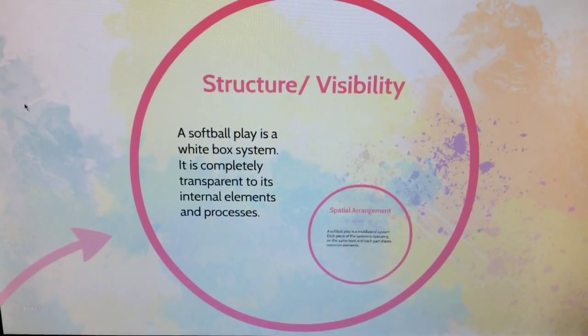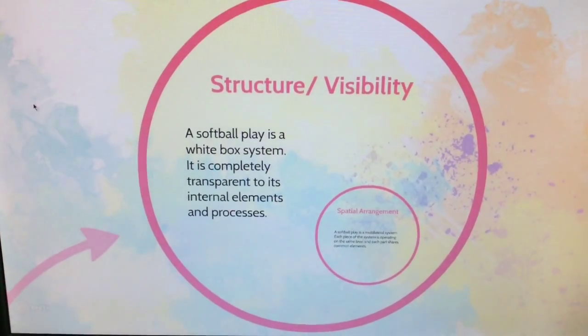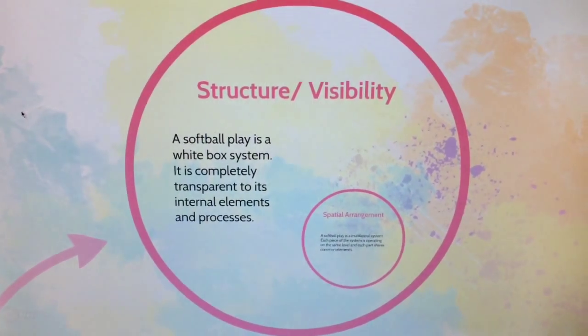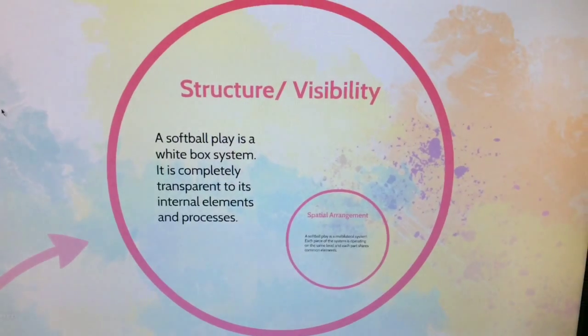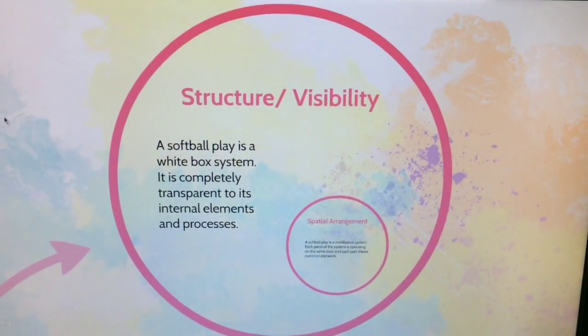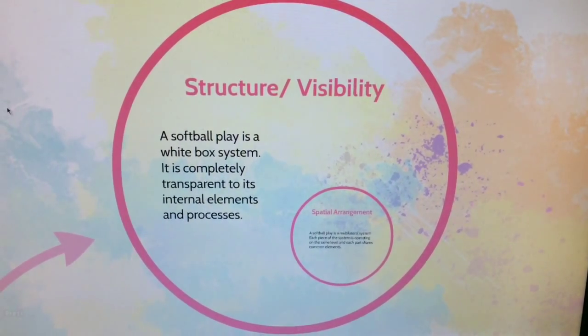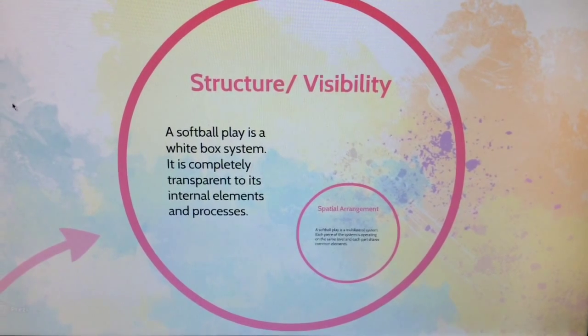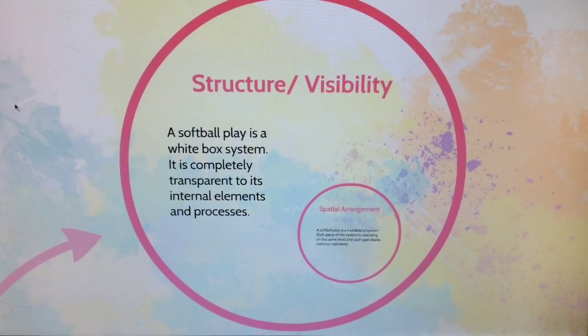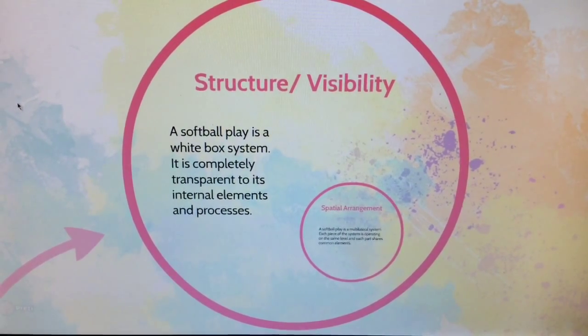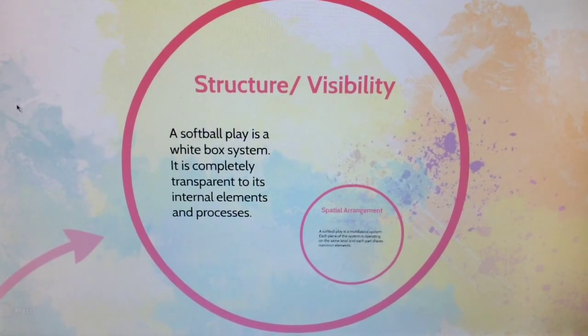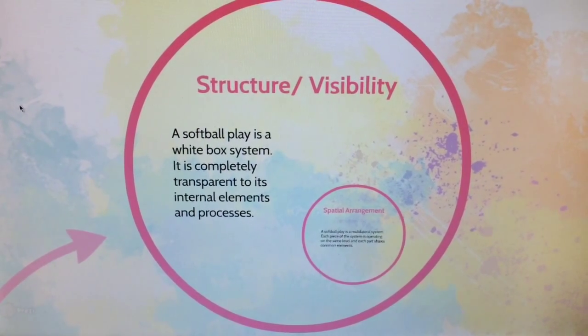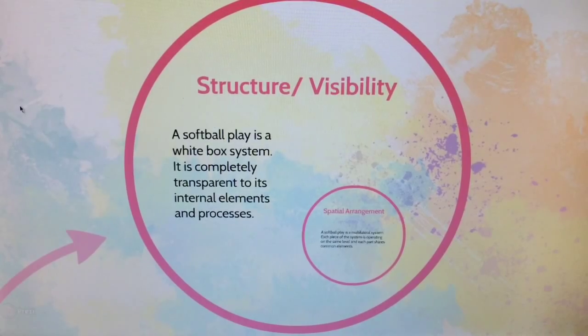There are 3 types of structure and visibility. White box recognizes complete transparency on a system's internal elements and processes. Gray box offers partial knowledge of selected internal component interactions and processes. And black box is a structure that behaves in a certain way without providing any visibility to what internal elements are, how they're linked, or how they transform into outputs. A softball play is a white box.